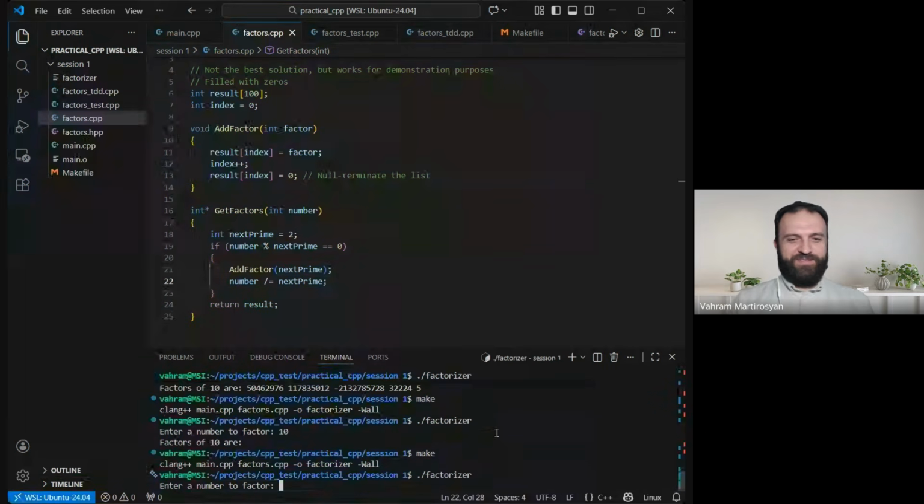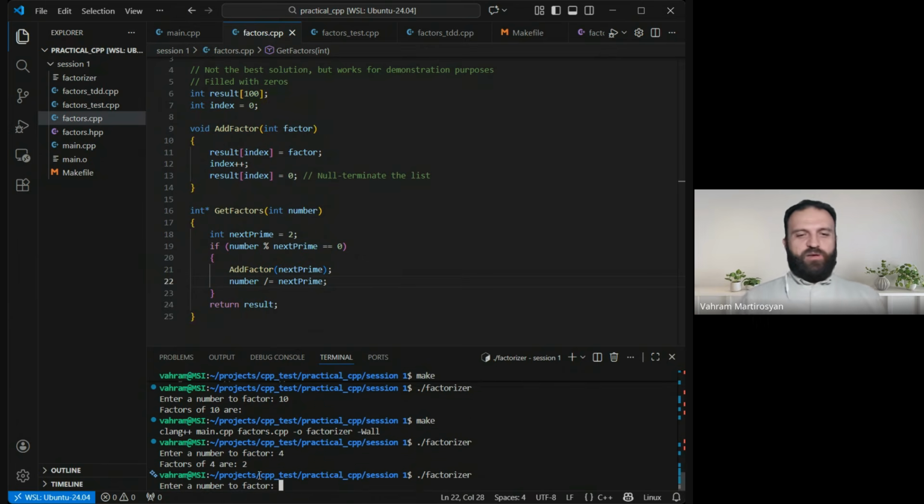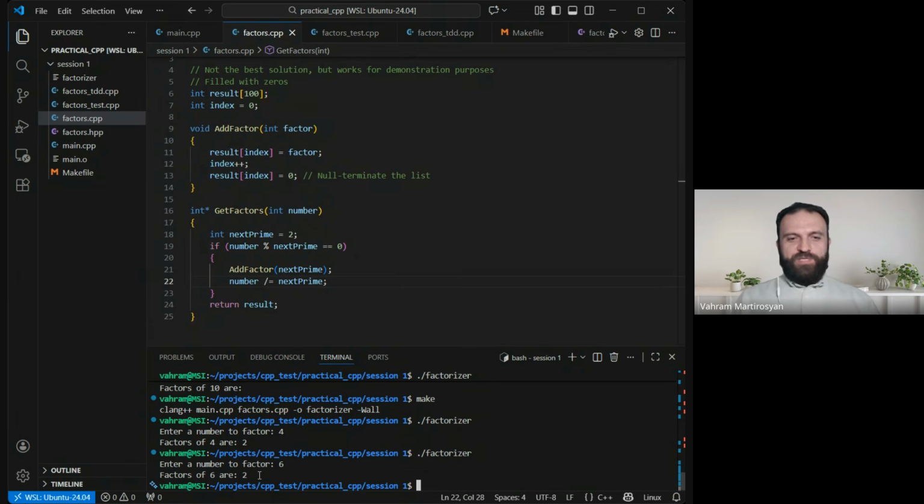We have something. So we can take, for example, 4, and it will be kind of factorized. We see that 2 is one of its factors, probably. Well, it is there at least, right? Or we can try another number. What about 6? Well, 2 is still there. Like, yeah, we have done a great job. Now we have a partial factorizer. Okay, but we actually need the next number, right? Where is that next prime number thing?